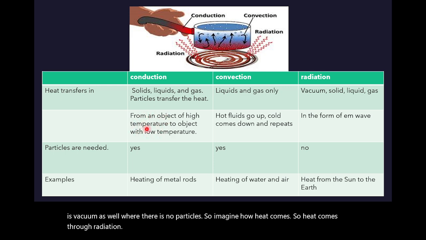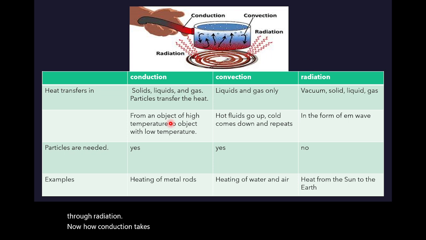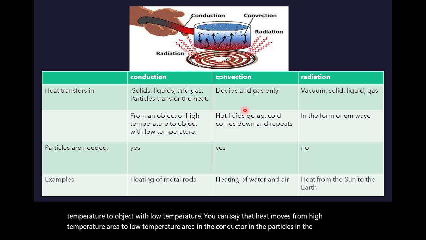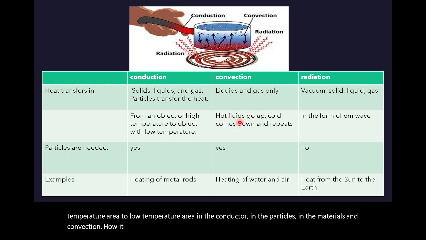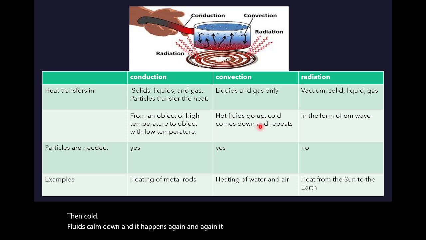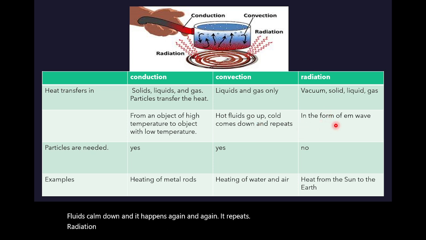Now, how does conduction take place? Conduction takes place from an object of high temperature to an object with low temperature. You can say that heat moves from high temperature area to low temperature area in the conductor, in the particles, in the materials. And convection, how does it happen? So hot fluids go up, then cold fluids come down, and it happens again and again. It repeats. Radiation happens in the form of EM waves.